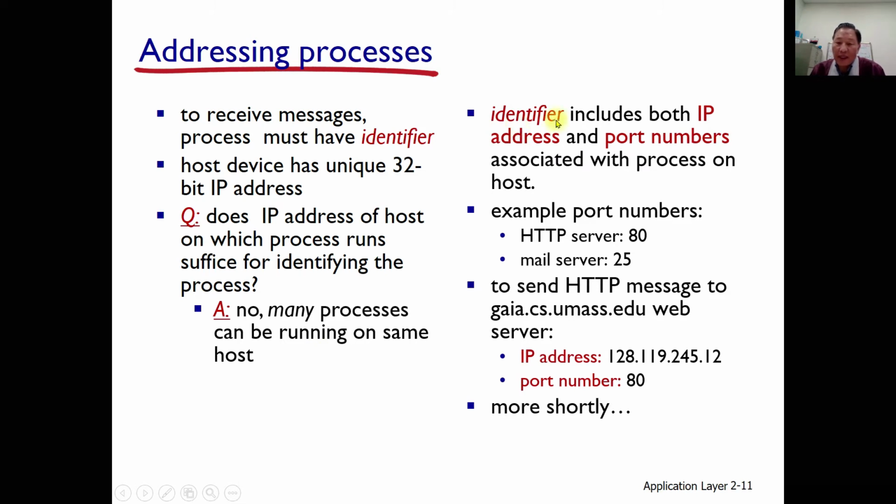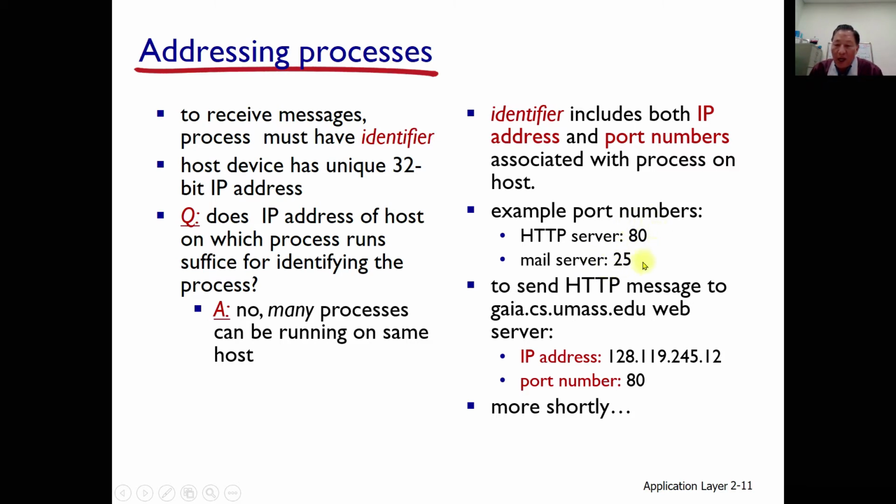Let's look at this identifier. The identifier includes both the IP address and the port number. We need extra information to identify the process, and that is the port number, which is associated with the process on the host. For example, every day you are using the HTTP protocol, and that port number is actually 80, and the server is using port number 80. And the mail server is using port number 25.